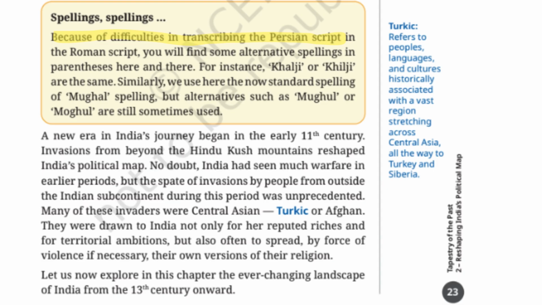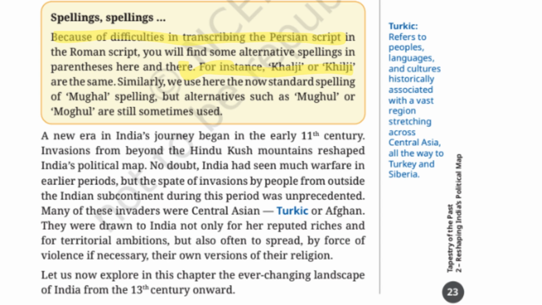Spellings in history. Now, there is one more thing you need to keep in mind. Sometimes, while reading, you may notice that the same names are spelled differently in different places. Why does this happen? Because many words in medieval Indian history were originally written in Persian script called Farsi. When these words were transcribed, converted into Roman script, that is, into English letters, the spellings sometimes came out differently. That's why in your book you will sometimes see alternative spellings written in brackets.